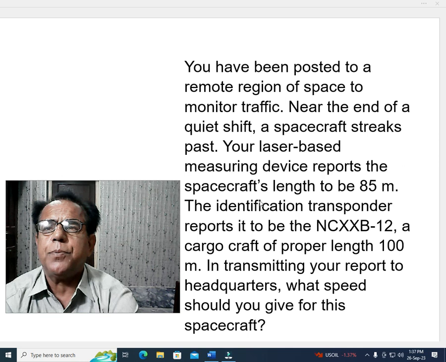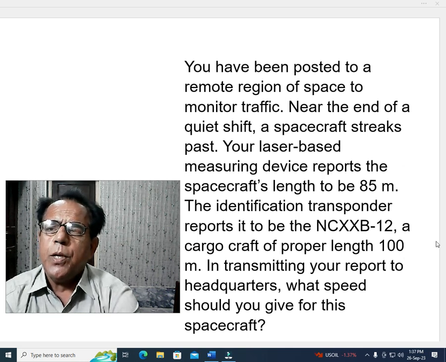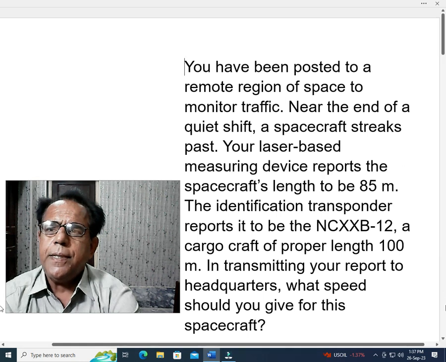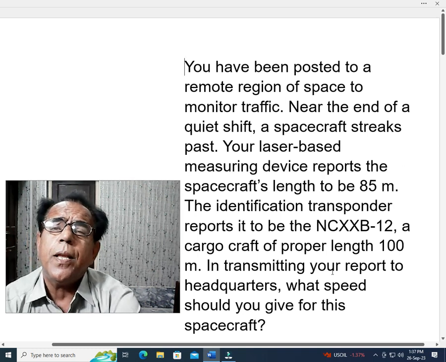This is our next problem, a problem chosen from the book Modern Physics by Paul A. Tipler. First we come to its statement.